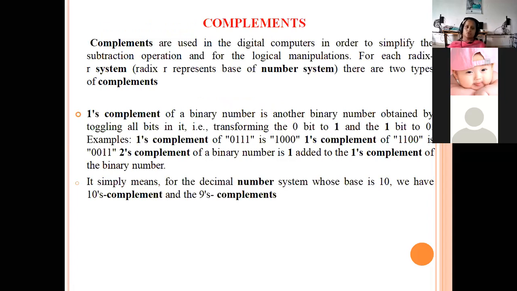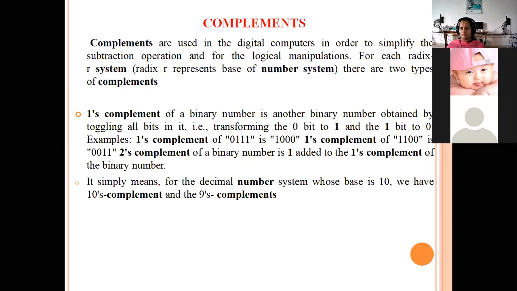In digital computers, we use digital signals rather than analog signals, because digital signals are much faster than analog signals, so any type of data is represented in zeros and ones.